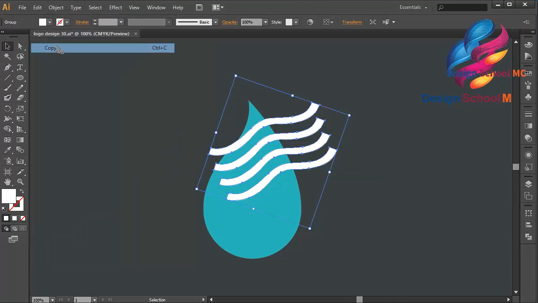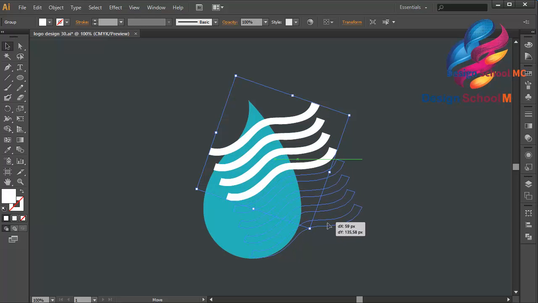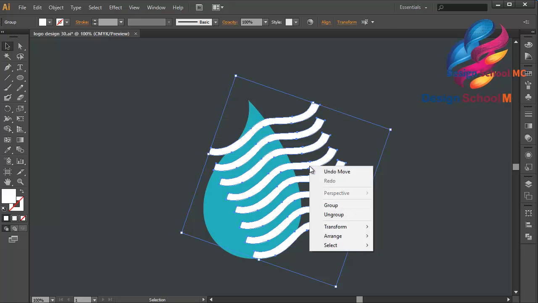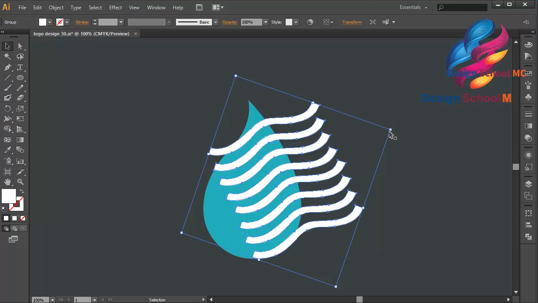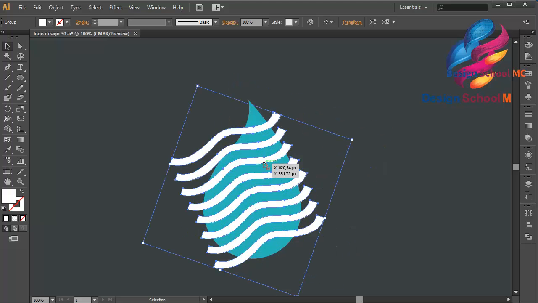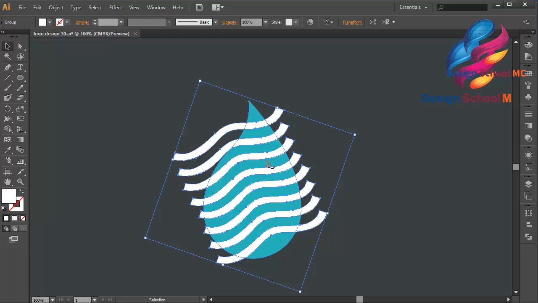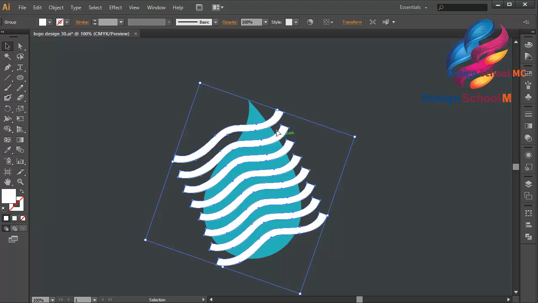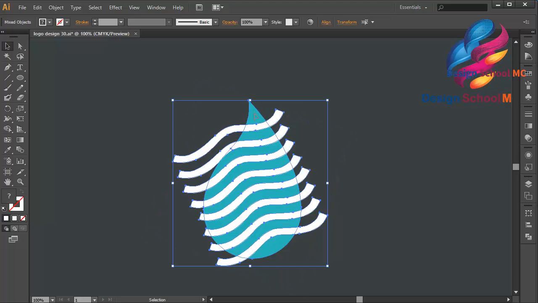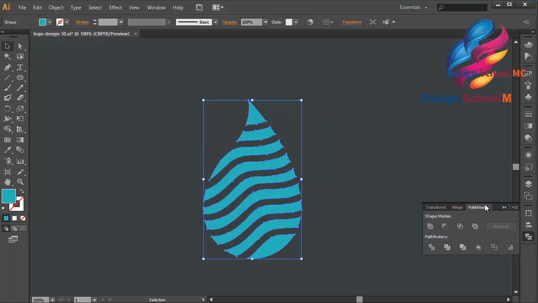And duplicate this line, put in front, put over here, right click, select group, and put this line over here, maybe a little bit going up, a little bit down. Okay, that looks good. And select this water shape, go to Pathfinder and click minus front.